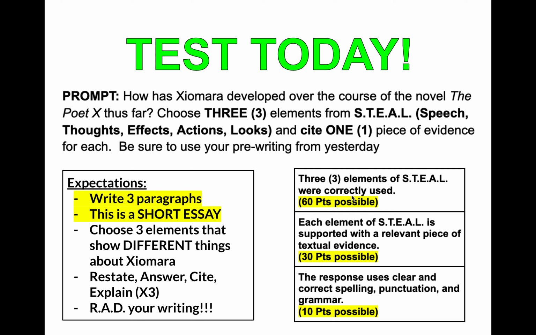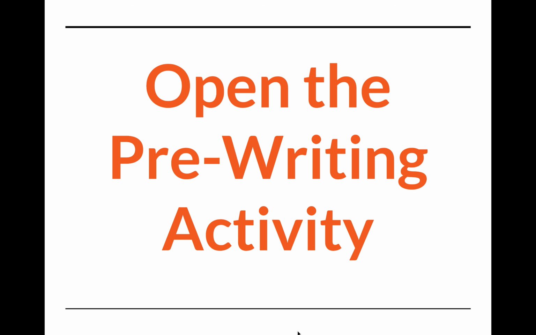And then you can see the rubric here on the side. So 3 elements of STEEL were correctly used, okay? So you did 1 speech, 1 thoughts, 1 effect on others, and 1 action, or whatever. Each element of STEEL is supported with a piece of relevant text evidence, and the response uses clear and correct spelling, punctuation, and grammar. So all of this adds up to 100, and that is what this test is worth.